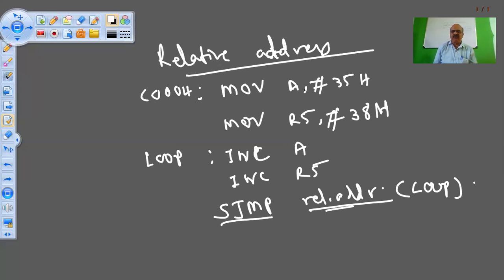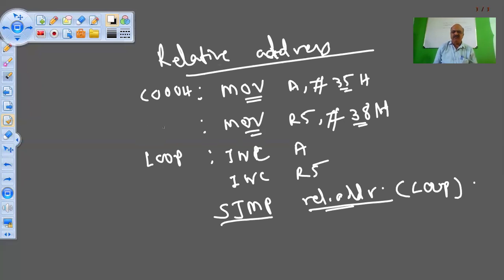So C000 and C001 are required for this instruction, because it is a 2-byte instruction: 1 byte for the code and 1 byte for the data. Similarly, this is also a 2-byte instruction.